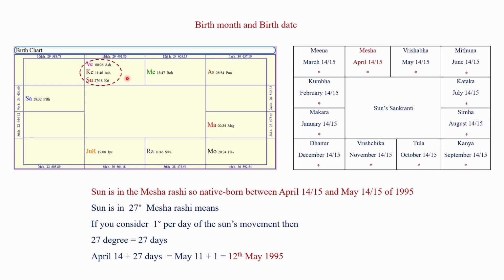If the longitude of the Sun is given in the Janma kundali, then we can identify the exact day of the birth. Here, the longitude of the Sun is given. So, we make use of this longitude of the Sun. Let us identify the exact day of the birth. Sun is at 27 degree in Mesha Rashi.